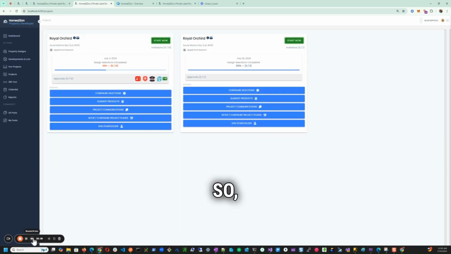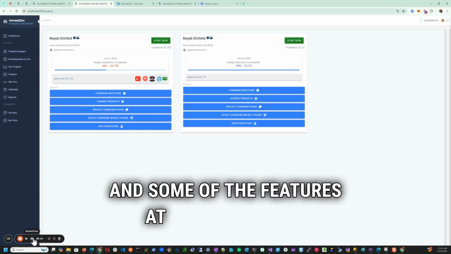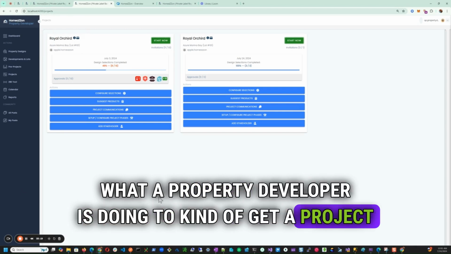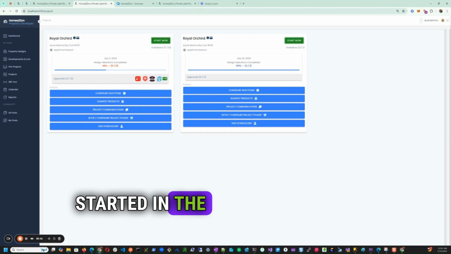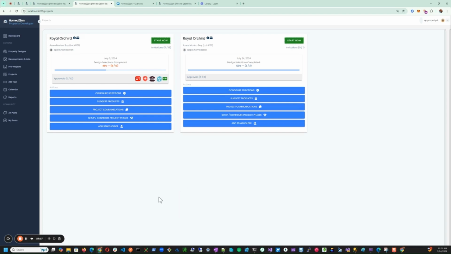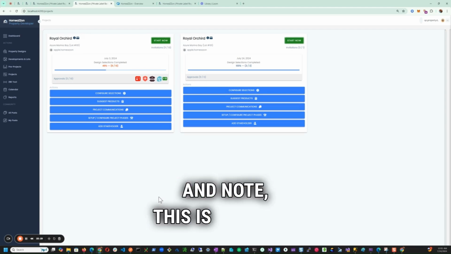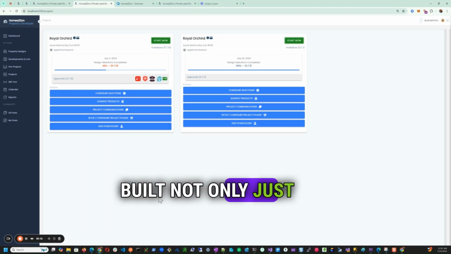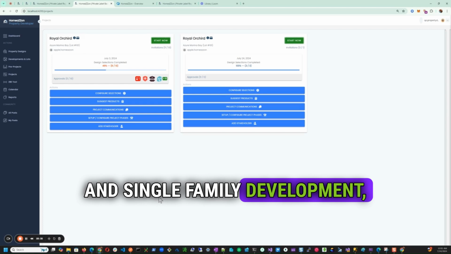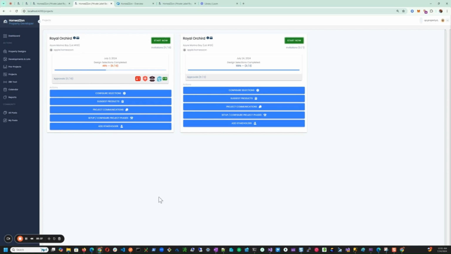Great. So that kind of spells out the relationship and some of the features at a high level of what a property developer is doing to kind of get a project started in the pre-construction process. And note, this is at scale, built not only just for single home development and single family development, but also property developers.